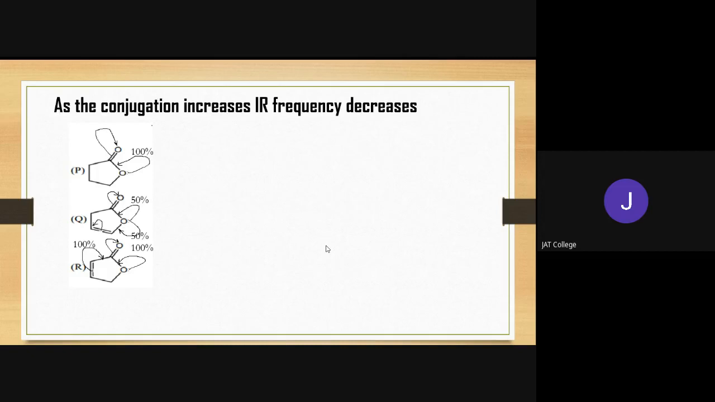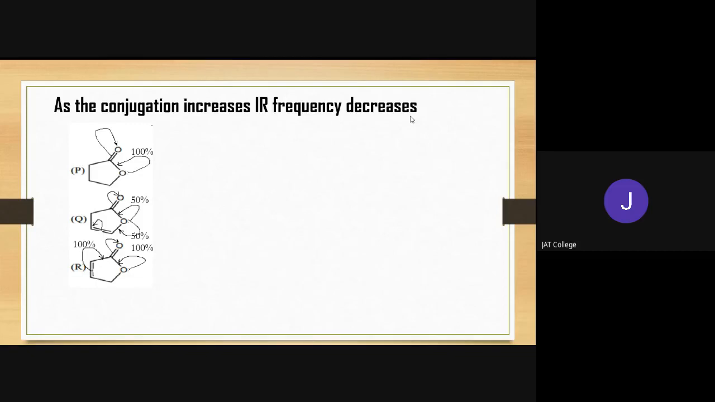So the carbonyl group of compound R is highly conjugated, and remember that as the conjugation increases, IR stretching frequency decreases. That statement is written on the slide. So here, what will happen? The carbonyl which is highly conjugated will have the lowest IR stretching frequency. Understand? Here 50% conjugation is possible for Q, 100% conjugation is possible for P, and 200% conjugation is possible for R.